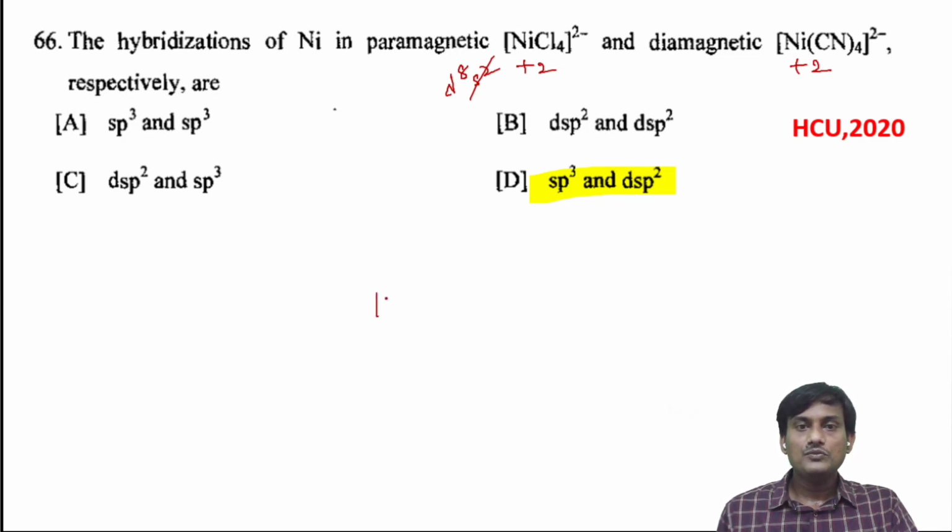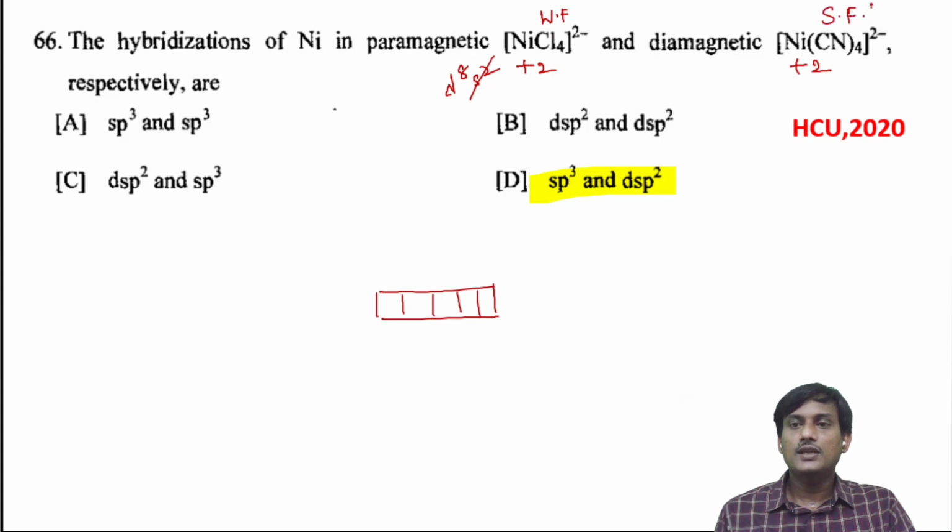So here, if you take a d8 electronic configuration, these are the d orbitals. Chloride is a weak field ligand. CN is a strong field ligand. In the weak field ligand's case, there is no pairing of electrons. This is the configuration of d orbitals in NiCl4 2-. This one is 3d, and next you have the empty 4s, and next you have the empty 4p.